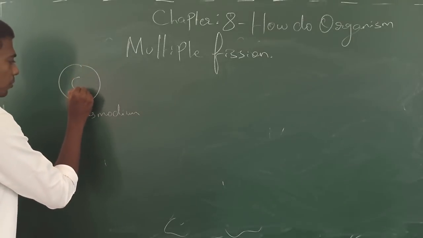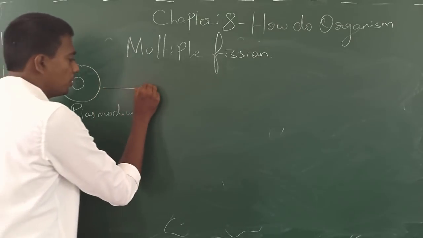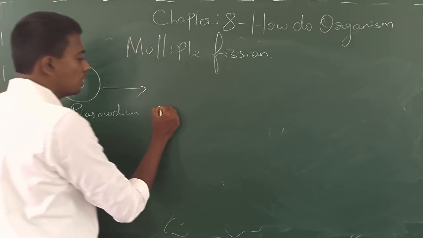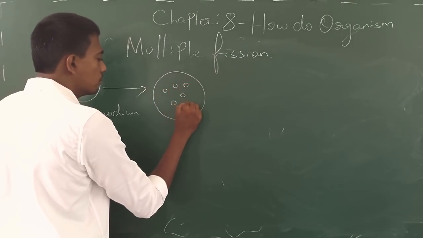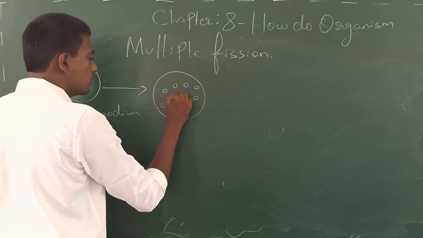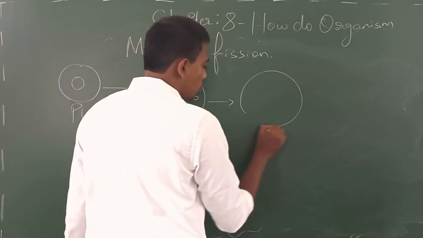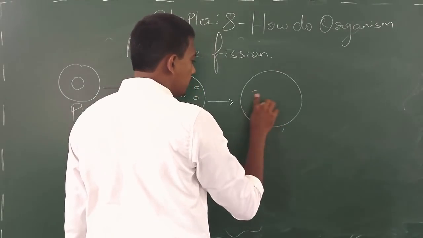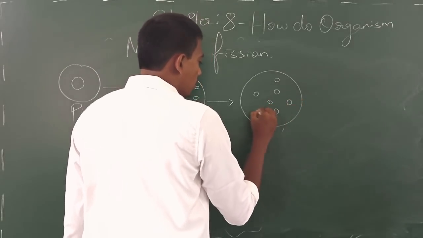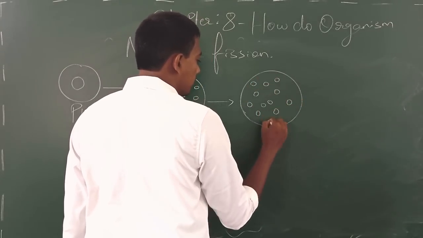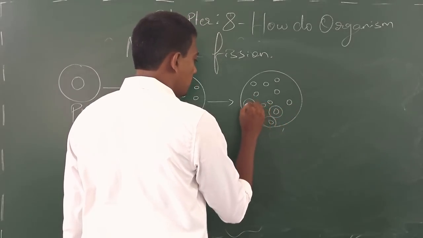So this Plasmodium possesses a nucleus and has its own cytoplasm around it, and once the Plasmodium starts its multiple fission, the nucleus splits into many fragments. Yes, the nucleus splits into many fragments, and then later each nucleus gets surrounded by the cytoplasm of the mother cell.